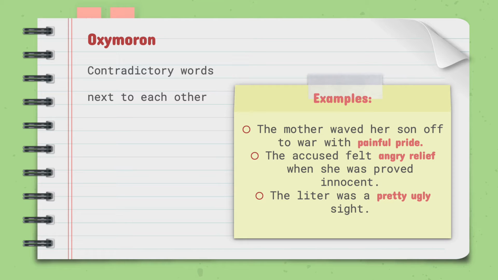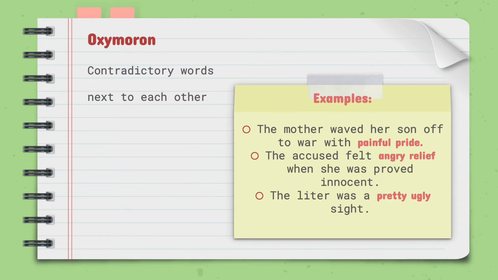The next figure of speech is oxymoron. An oxymoron places two seemingly contradictory words next to each other. On analysis, these words evoke a powerful image. Let's look at the examples. The first example states, the mother waved her son off to war with painful pride. The accused felt angry relief when she was proved innocent. And the last example, the litter was a pretty ugly sight.